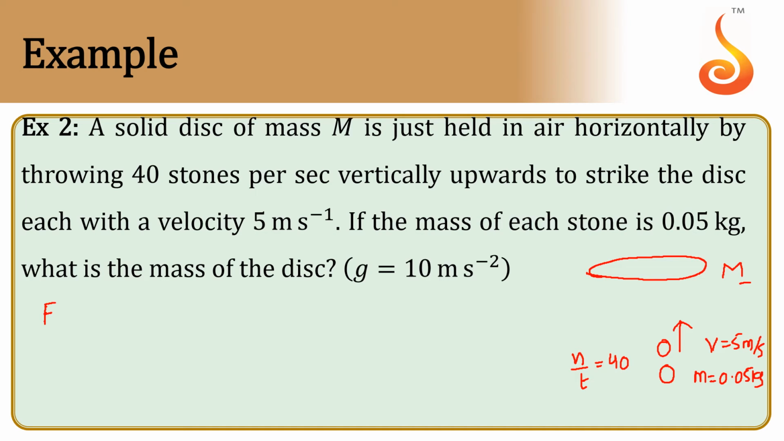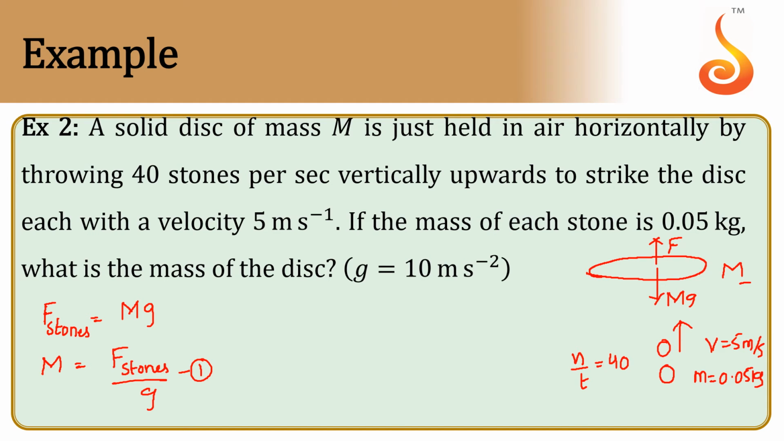So the force applied by all the stones is equivalent to the weight of the disk. The weight of the disk is acting downward and the force applied by all the stones is acting upward. So both are in equilibrium. So the mass of the disk times the acceleration due to gravity is equal to the force applied by all the stones. Let it be equation 1.